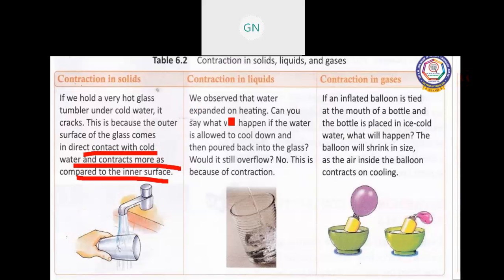Expansion and contraction. We observe that water expands on heating. Can you say what will happen if the water is allowed to cool and then poured back into the glass? It is because of contraction that it will not overflow. The same with the balloon: an inflated balloon is tied to the mouth of a bottle and the bottle is placed in ice cold water, and you can see clearly it will contract the air gas.